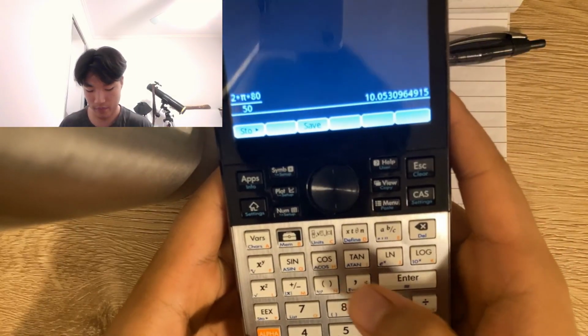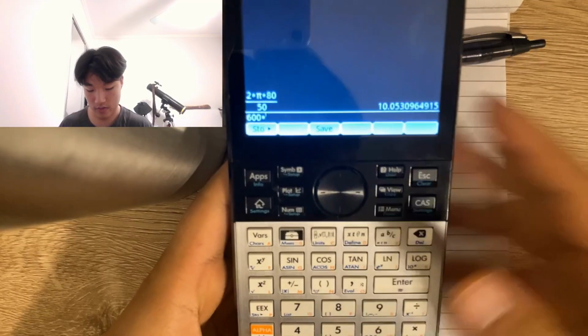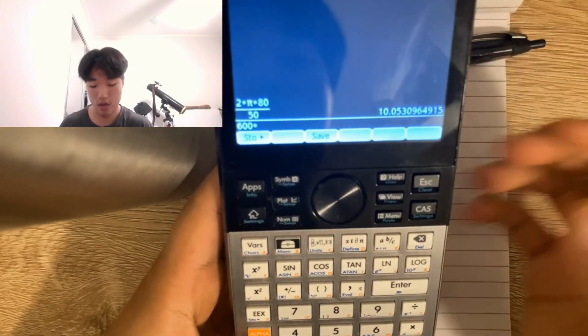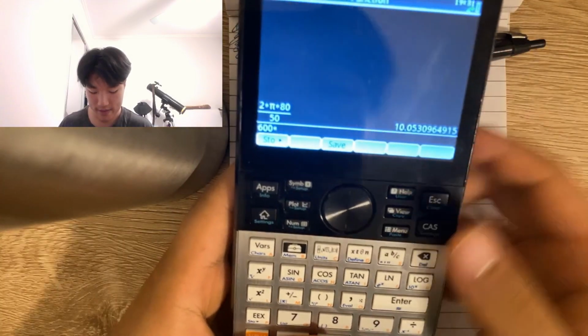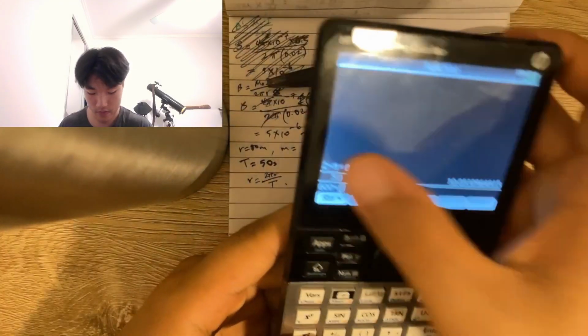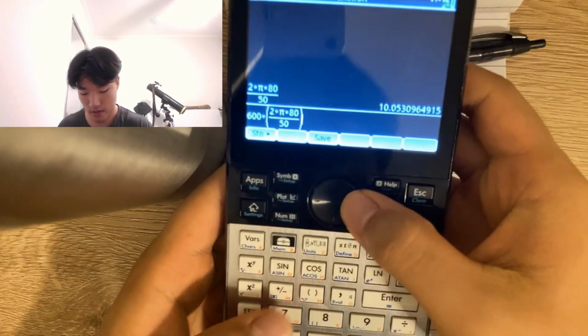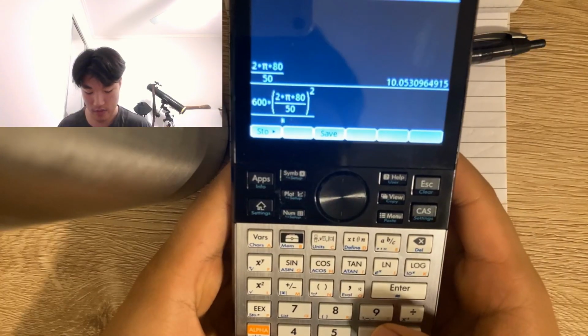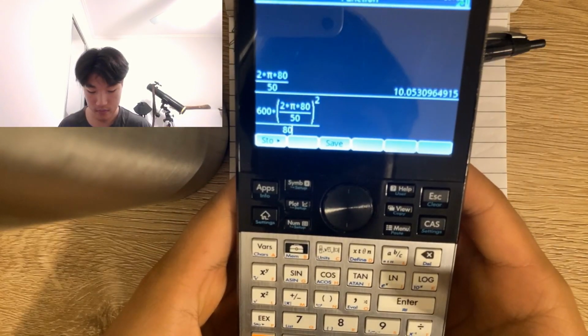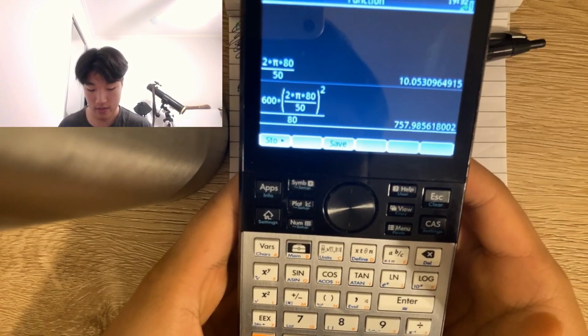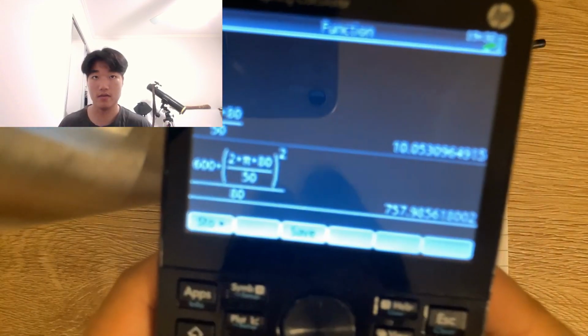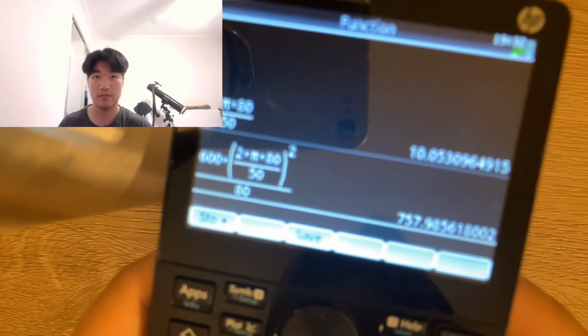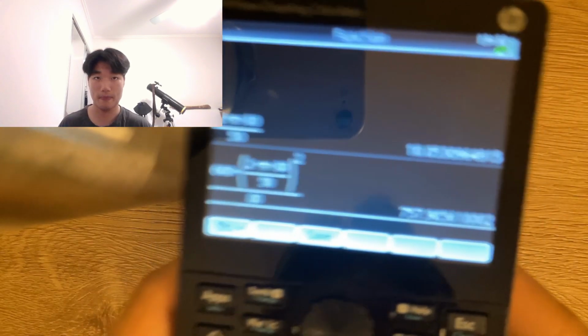Sub it into the centripetal force formula. It's mass times velocity squared, so we're going to use that. Then we're going to square the entire bracket and divide it again by the radius. So we get 758 newtons.